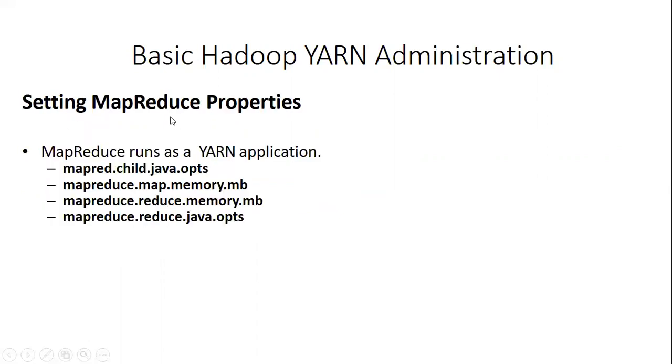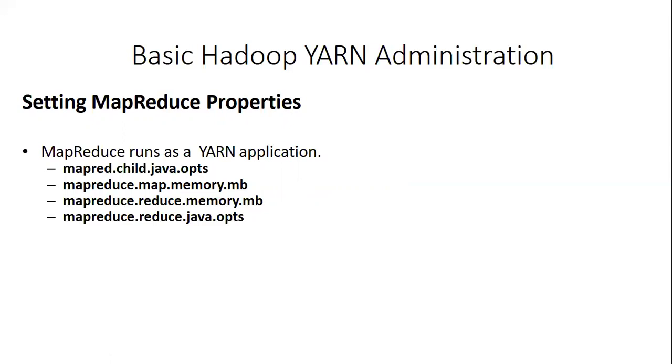Next we have setting MapReduce properties. The following properties are used to set some of the Java arguments and memory size for both the map and reduce containers. First, mapred.child.java.opts provides a larger or smaller heap size for child JVMs of maps.